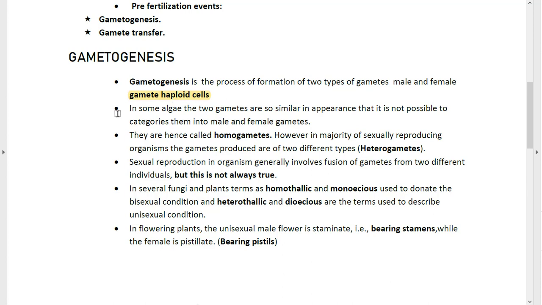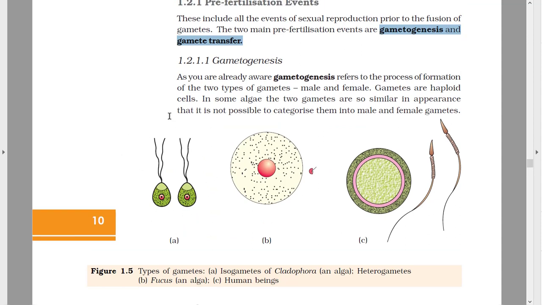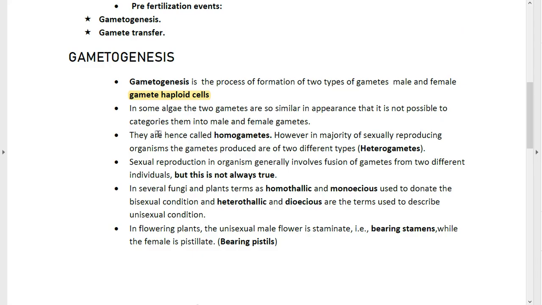So in some algae, the two gametes are so similar in appearance that it is not possible to categorize them into male and female gametes. Let me show you an example over here. In your NCERT book, you will see a figure is drawn, figure A. It shows isogamous Cladophora. That means you cannot distinguish which one is male or female. The morphological characters are the same. Since we cannot categorize between them, they are called homogametes.